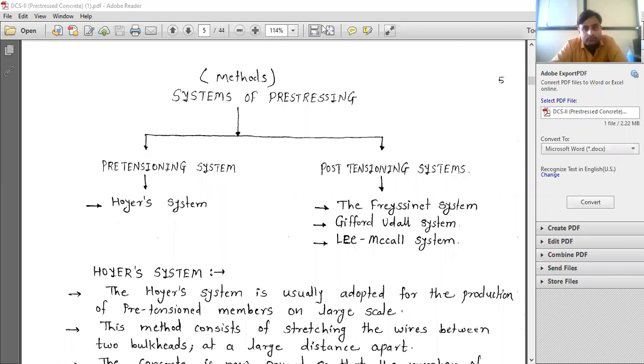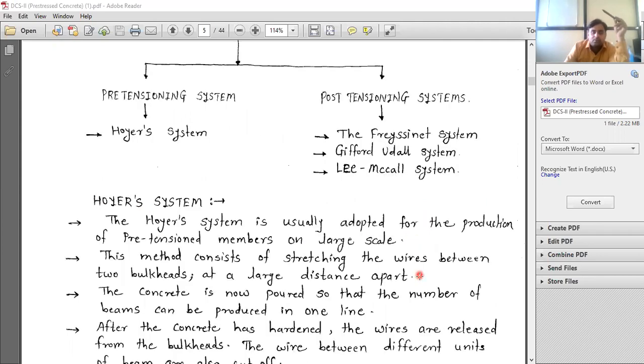So now we will see this. Systems of pre-stressing, pre-tensioning and post-tensioning. Again, it is divided into 2 categories. Okay, for pre-tensioning, now this is Hoyer system. The Hoyer is the name of a scientist who have invented this. This is also called as long line system method. This is also called as long line method. In MCQ, sometimes they don't mention it like a Hoyer system, they mention it like a long line method. So you should know that Hoyer system is having another name, that is long line method. In post-tensioning systems, the Freyssinet system, Gifford-Udall system, Lee-McCall system. These are the systems. Okay.